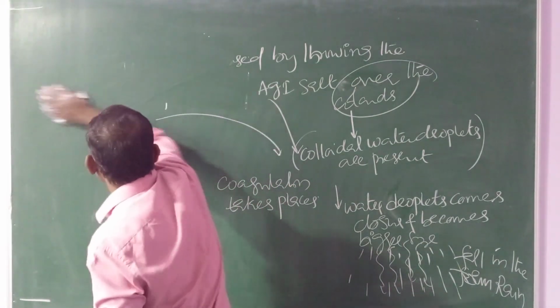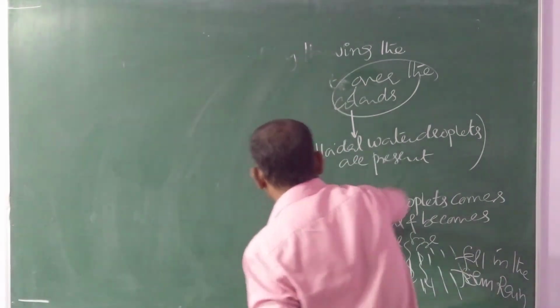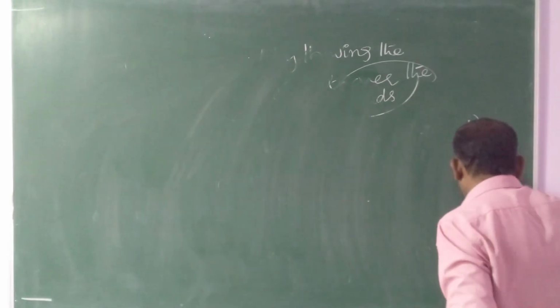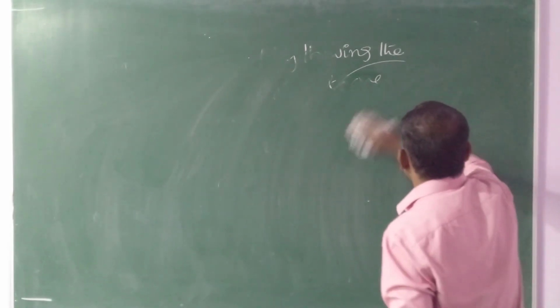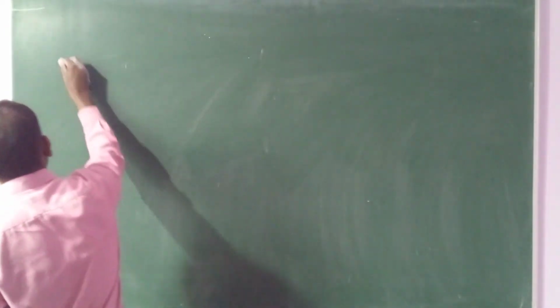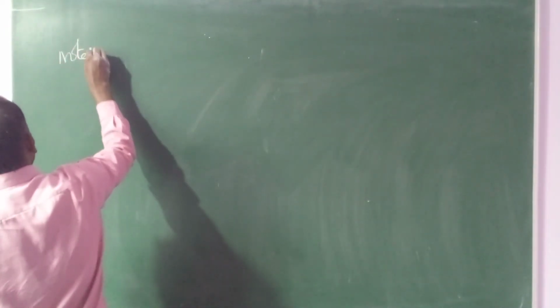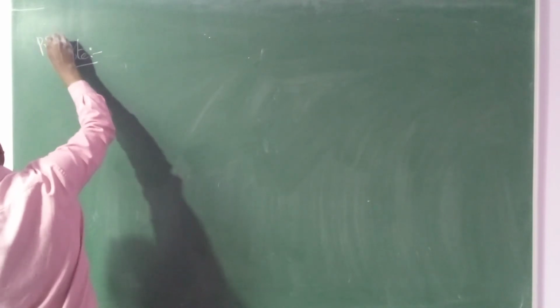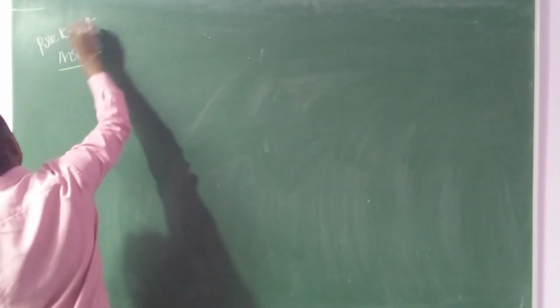Here is a small note point you should remember. It is a previous exam question.